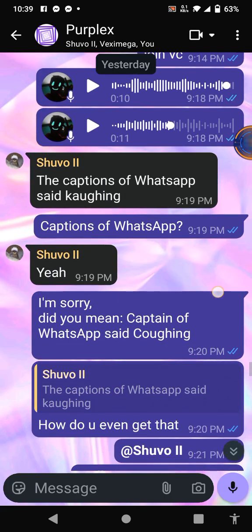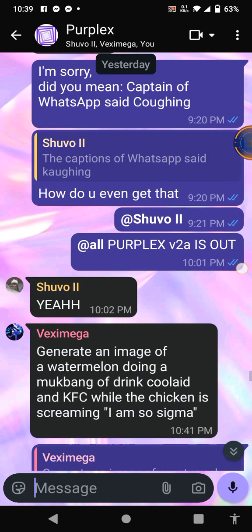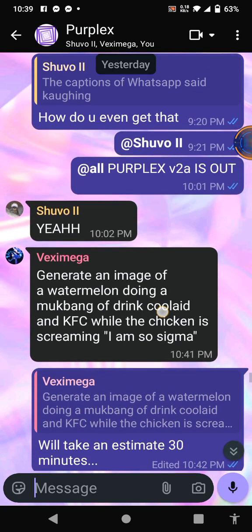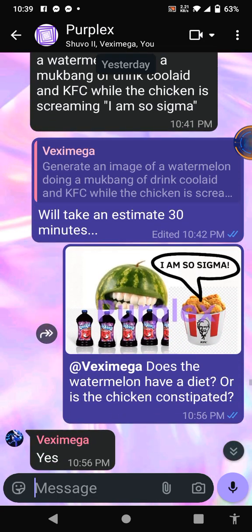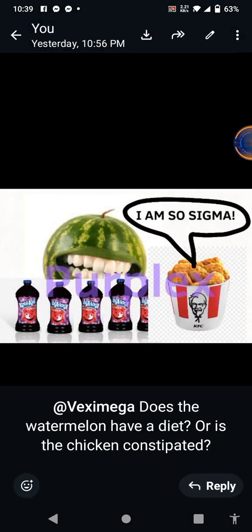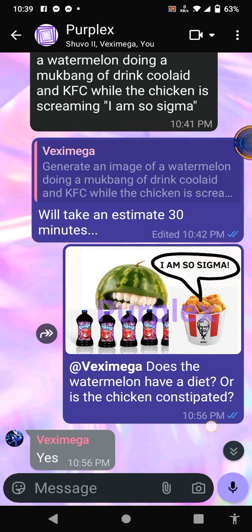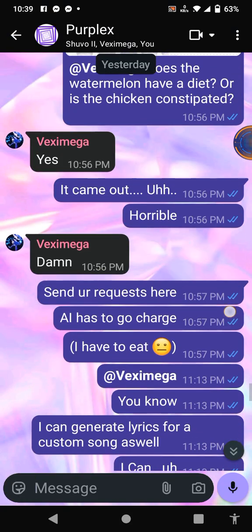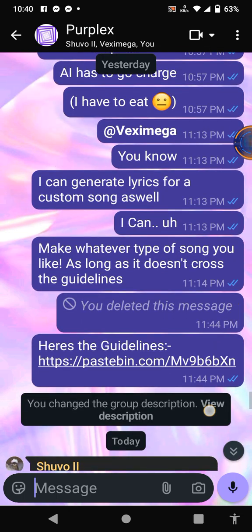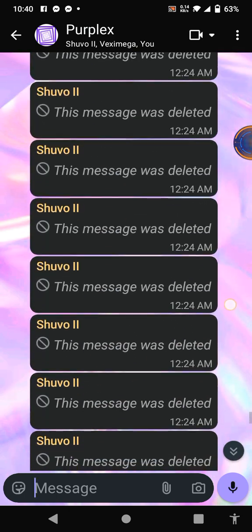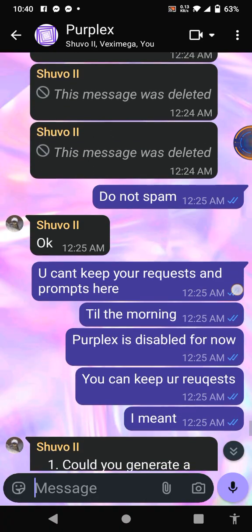Okay, anyway. Then Vexamiga, after so long, he said, generate an image of a watermelon doing a mukbang of Kool-Aid and KFC while the chicken is screaming, I am so Sigma. So there you go. Oh my god. Yeah, it came out horrible and stuff. And he wrote a lot of messages.